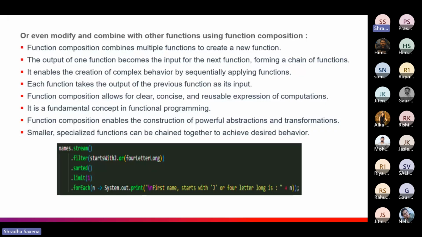We can use a number of functions and combine them all together to get a required result. We can see from the previous example that we are using stream, filter, sorted, limit and forEach, so many functions, and combining them all together to get a required result.